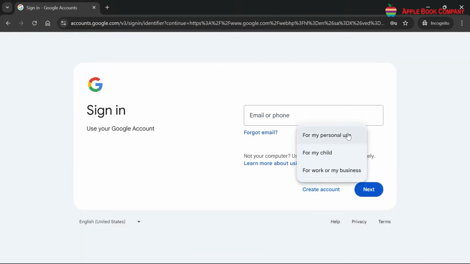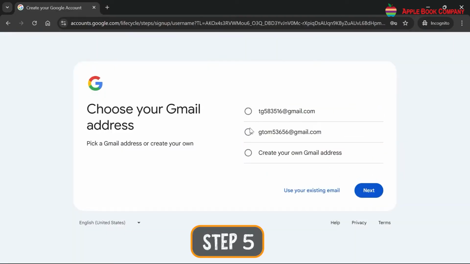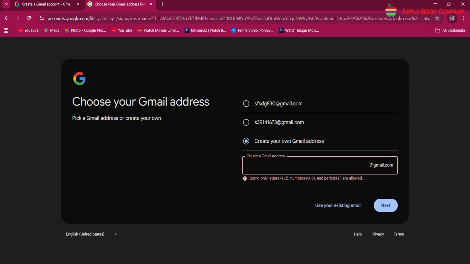Step 3. You may be asked whether the account is for personal use or business. For a regular email, choose personal use. Step 4. Enter your first name and last name, then click on the Next button. Step 5. Choose a username for your email address. If the username you choose is already taken, you may need to try another one or choose from the suggestions provided by the email provider.